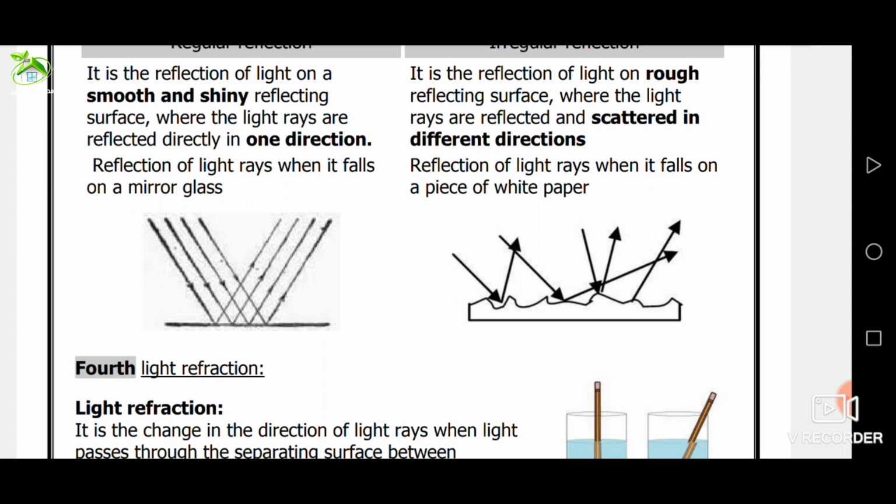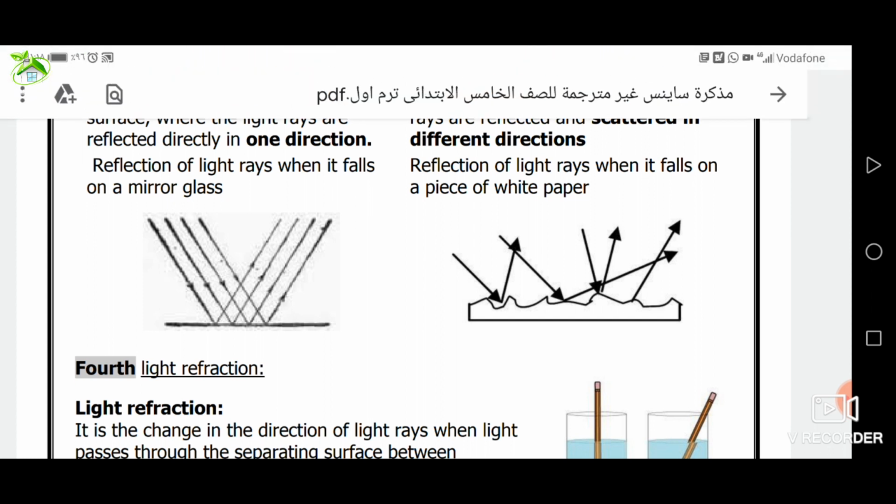If the distance between your body and the mirror is 1 meter, the distance between your image and the mirror will be 1 meter. So the distance between your body and your image equals 2 meters. Okay?